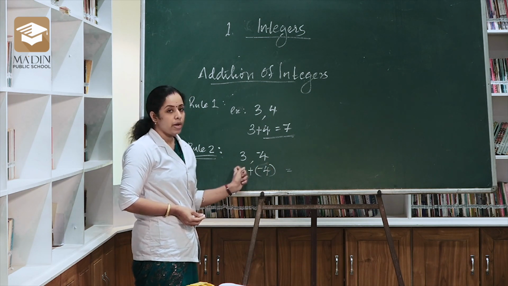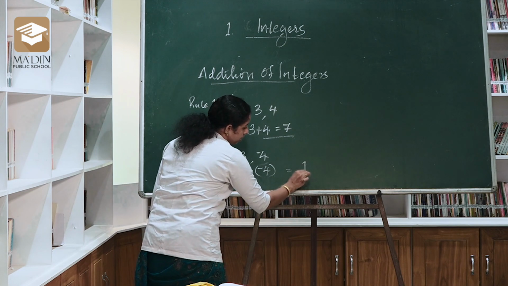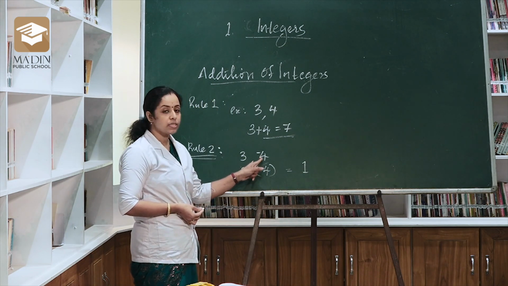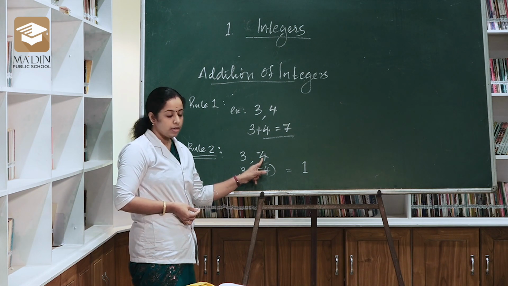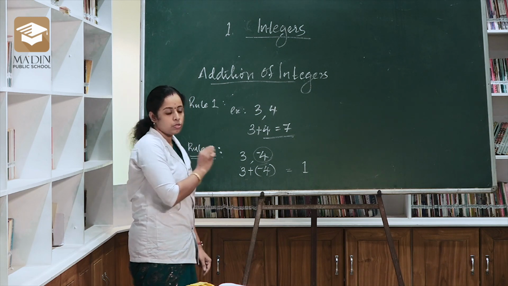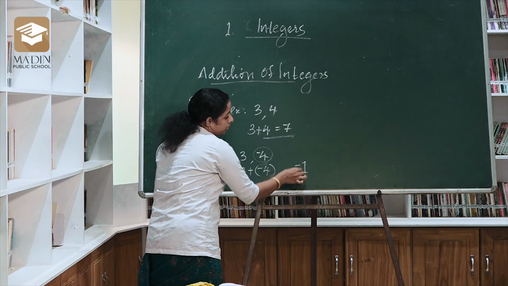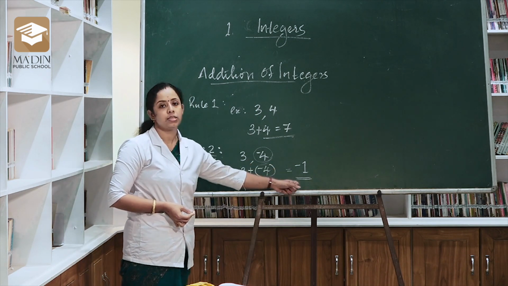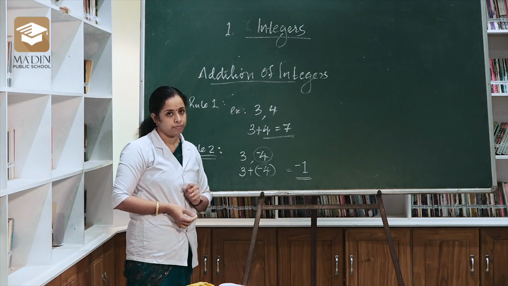So 4 minus 3 becomes 1, and give the symbol of the biggest. Here the biggest number is 4, right? And the symbol of 4 is negative. So we give the negative symbol to the answer. So the final answer is minus 1.